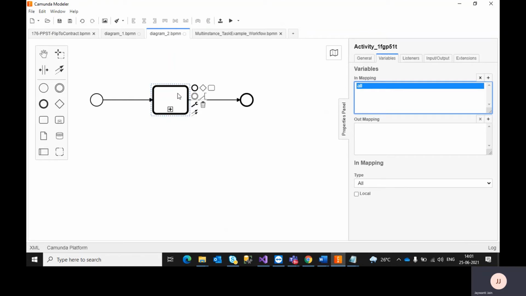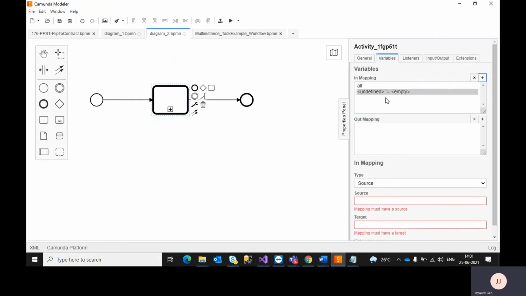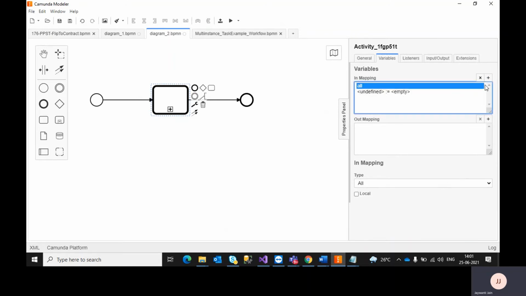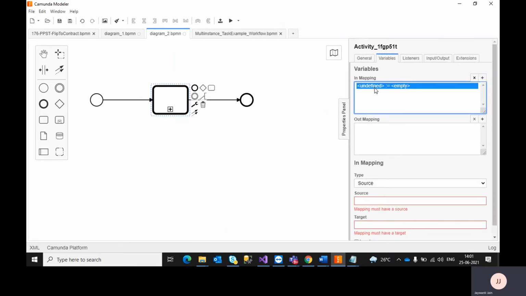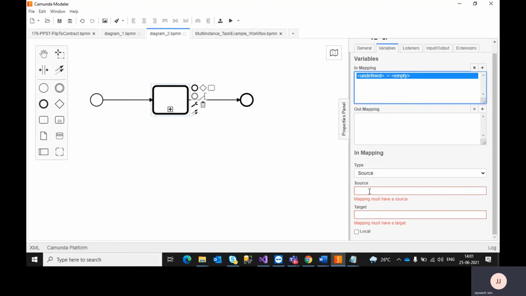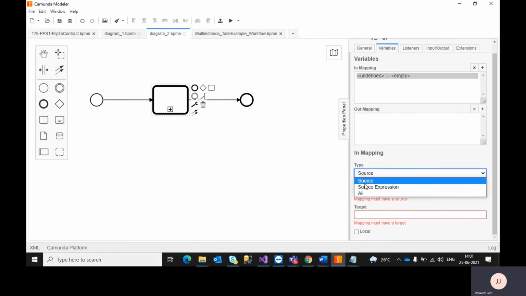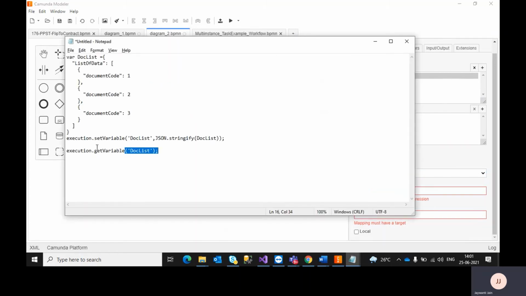If you really want to avoid a concurrency issue on higher environments, then instead of all, you need to use a particular thing. You can remove all, and whatever parameter you want to pass, just pass specific properties. For source, here you need to select a source expression. I have already stored the variable in the set variable section.